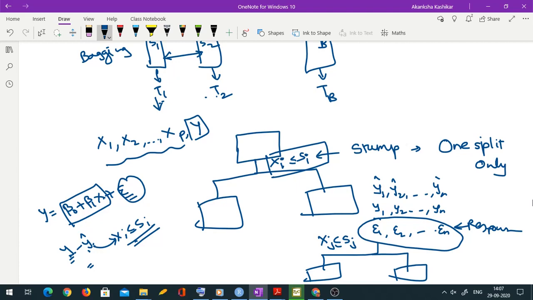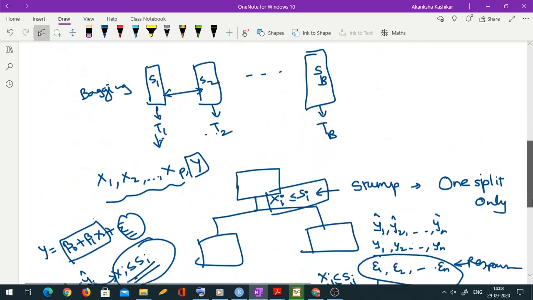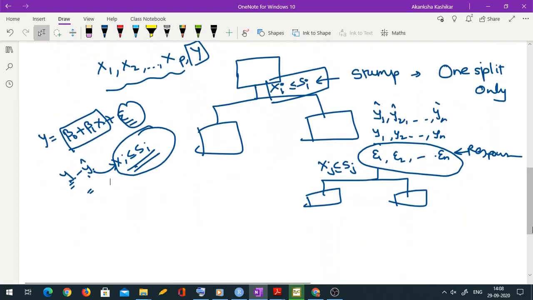So I should try to explore that part only. I shouldn't try to model the original y, because some part of the variation in y has already been explained by this split. Whatever still remains unexplained, we will try other variables or even other splits of the same variable on that. So we have epsilon 1, epsilon 2, epsilon n, and we try to have a model for those epsilons. Epsilon becomes the response, regressors stay the same, and we have again one split.